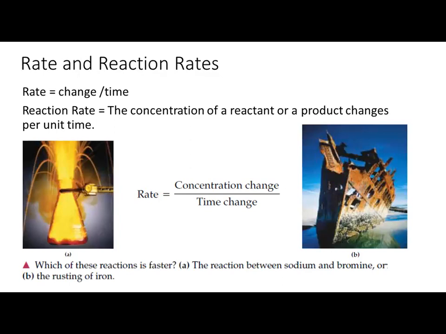Left and right, what do you expect? Actually, the purpose of the rate is that you can observe which reaction is fast and which one is slow. We are going to get the information out of these two images on the left-hand side, and we are going to decide which one is faster and which one is slow.